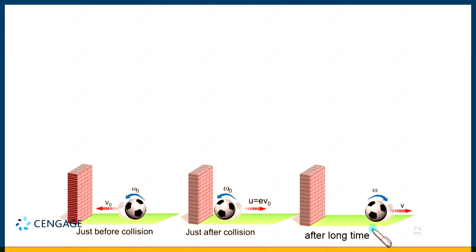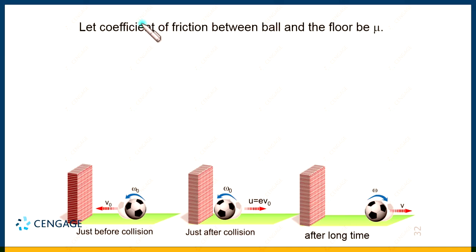I have written that after a long time it will start rolling, but between the time just after collision and the time when it starts rolling, there will be sliding. Let us draw the free body diagram during this time. Let us assume the coefficient of friction between the ground and the ball is mu, because this value is not given, right?